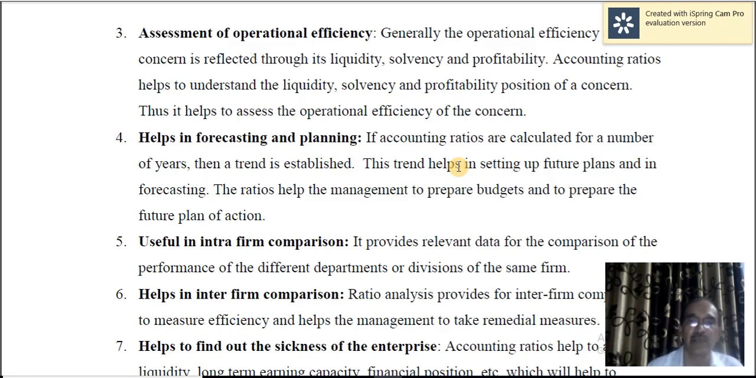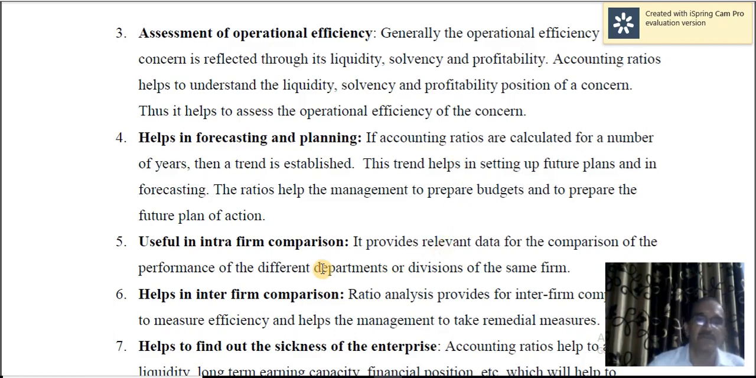The ratios help the management to prepare budgets and to prepare the future plan of action. So if you have to plan for the future, the existing data will help you. But that must be presented in proper form. So ratios will help you to prepare the budgets and also to prepare for future plan of action.